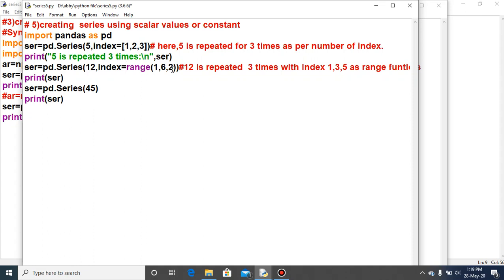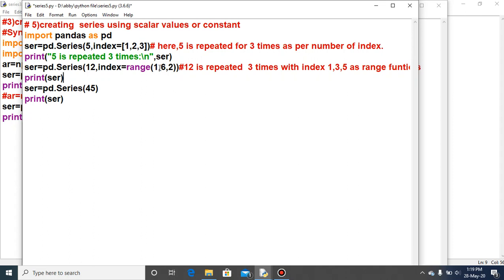Recall the things. 2 will be the step value. So it will start with 1, will go till one less than 6, that is 5, and the step value is 2. So what values will be coming as an index?